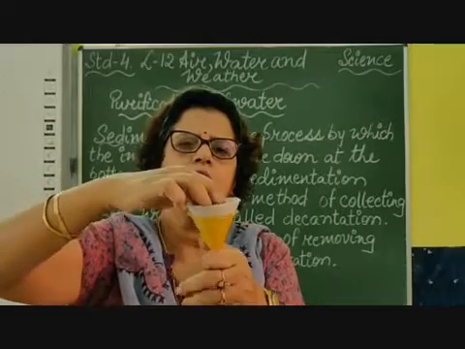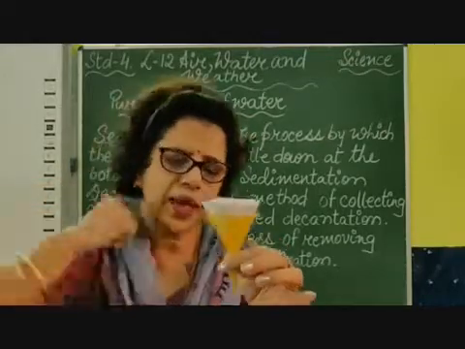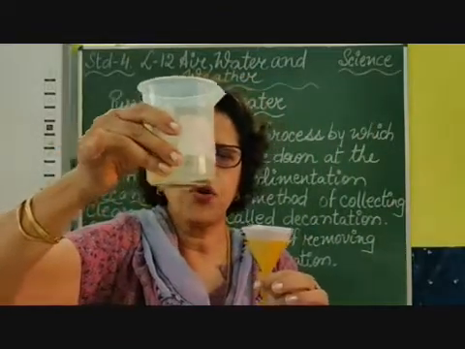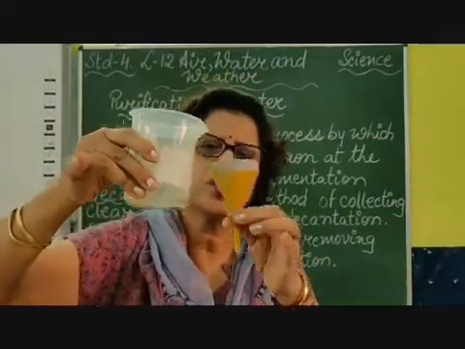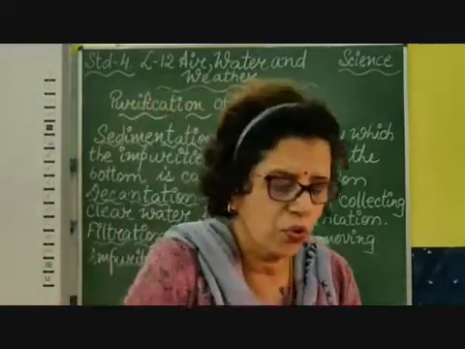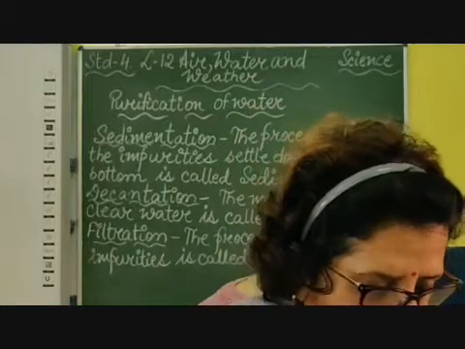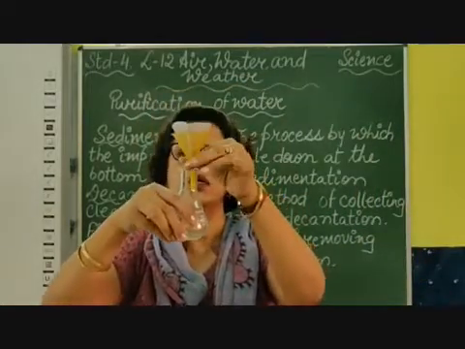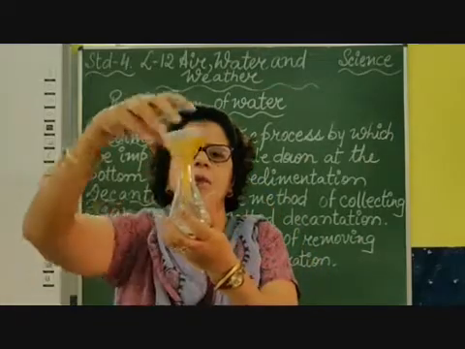Now what will I do? I will take the sedimented water and pour it through this filter paper and let the clear water come out. I have taken a funnel because I have to put it on my beaker.